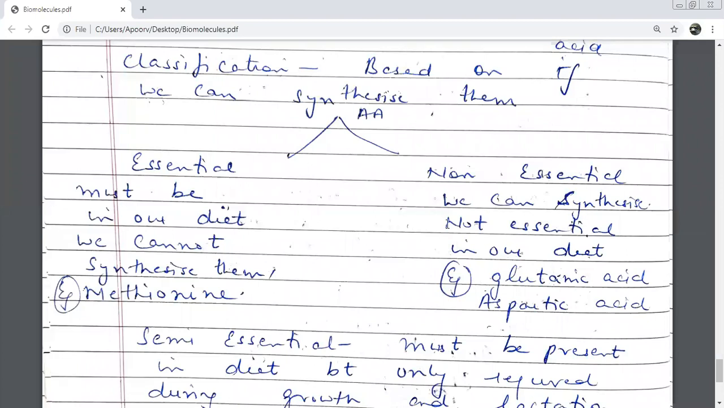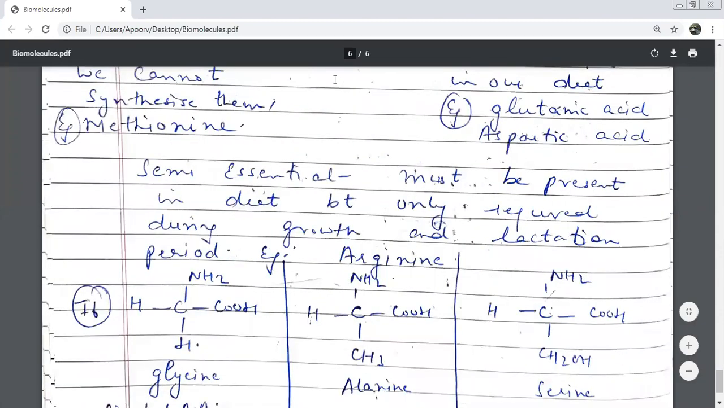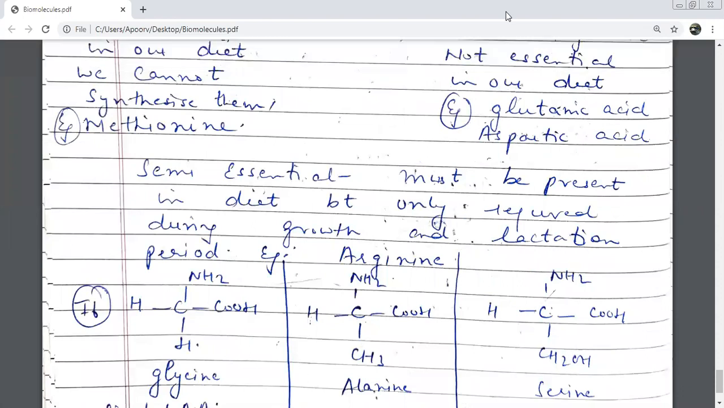There is a third category of amino acids, which are known as semi-essential. I don't think it's there in most of the books. Semi-essential amino acids. They must be present in diet, but only required during specific periods. They are not always essential. They're semi-essential. मतलब कभी-कभी diet में ज़रूरत है लेने की. Such kind of amino acids are known as semi-essential amino acids. They're basically required during two times: growth period and lactation period.